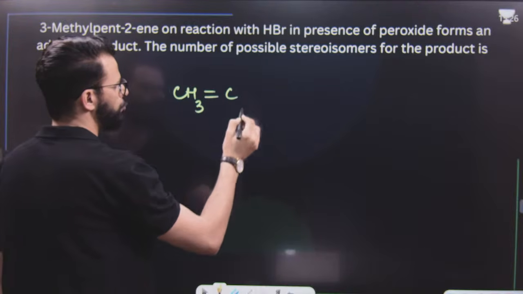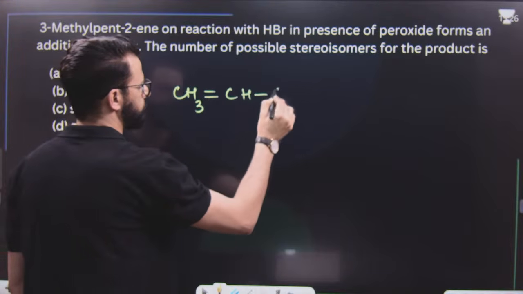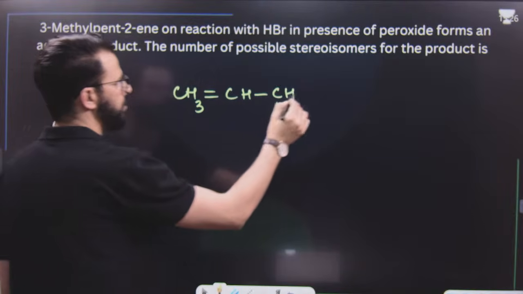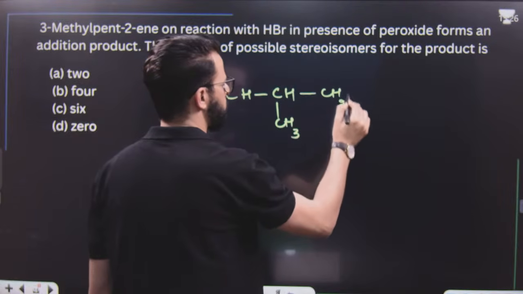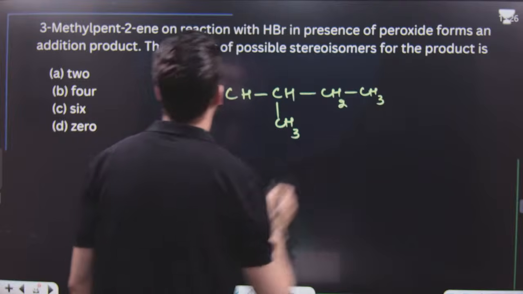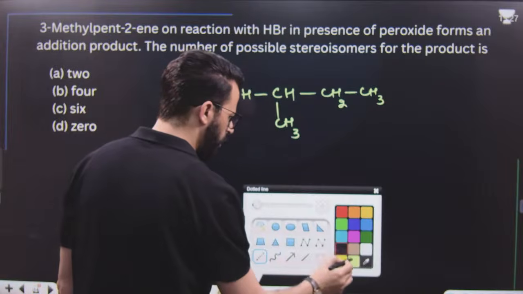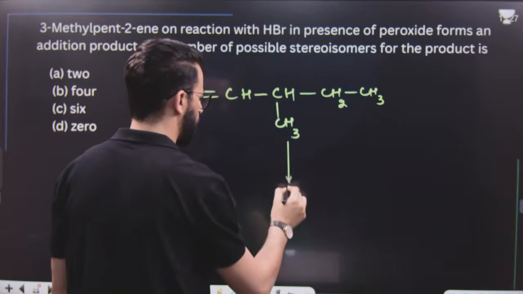3-methyl pent-2-ene. This is 1, 2, 3. Then this is 4, this is 5. 3-methyl pent-2-ene on reaction with HBr. Have a look.